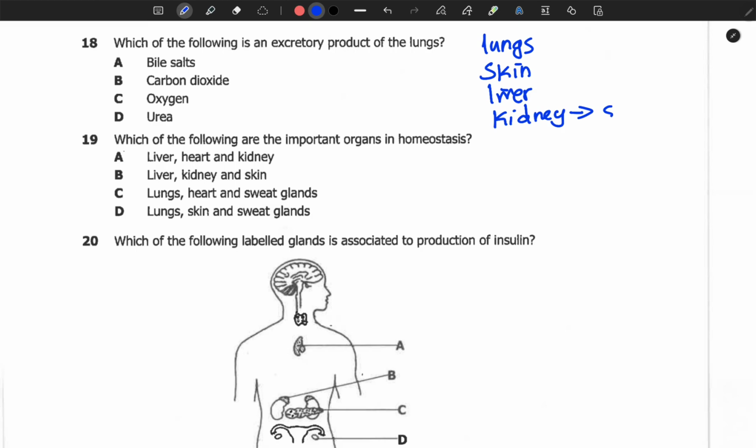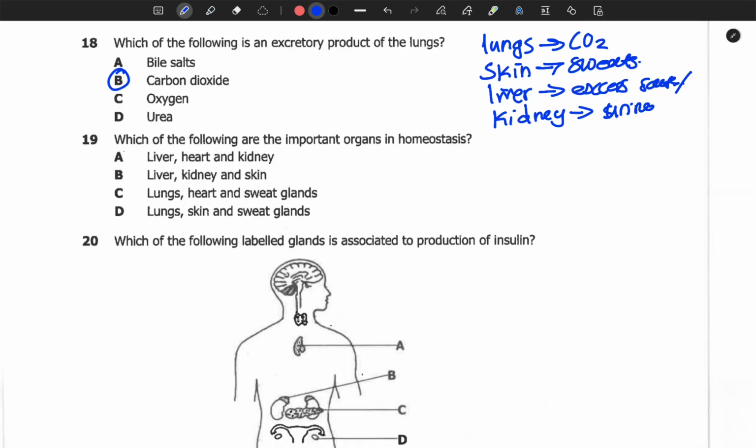So the kidney secretes urine, the liver secretes excess salts, and also does detoxification, making toxic substances into less toxic ones. Then we have the skin, which secretes sweat. Then we have the lungs, which secrete carbon dioxide. So the answer is carbon dioxide.